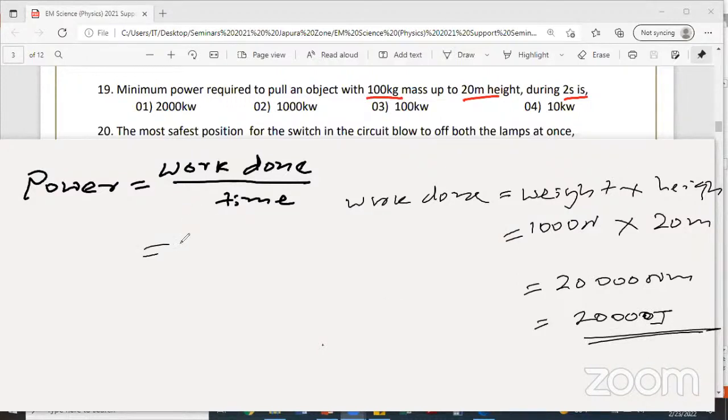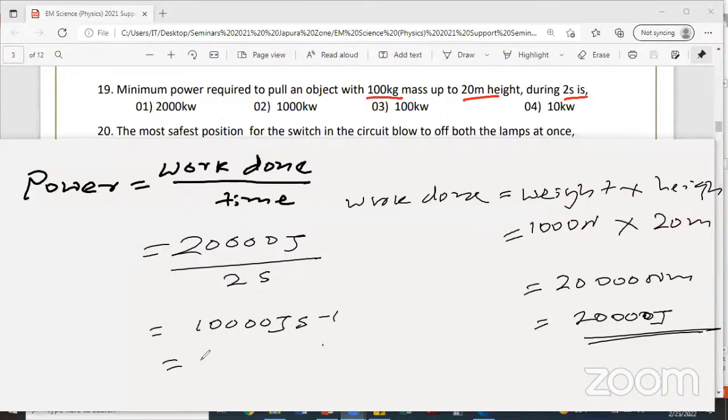So you apply the values here. 20,000 joules divided by time, which will be 2 seconds. Then you get 10,000 joules per second, that is equal to 10,000 watt. 10,000 watt is also equal to 10 kilowatt. Look at the screen everyone. Final answer 10 kilowatt, because 10,000 watt is not given in any of the options.